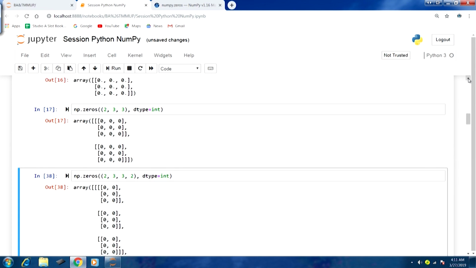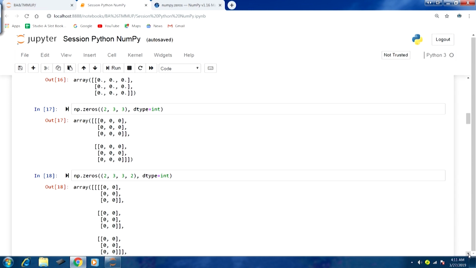So let's go back to the previous example. You can see here in this case 2 comma 3 comma 3, dtype int. You can see all the elements are 0 filled: the first sub array 3 cross 3, then the second sub array 3 cross 3. In this fashion we can understand. And the next example that we just talked about, output number 18, also in the same fashion as I discussed.